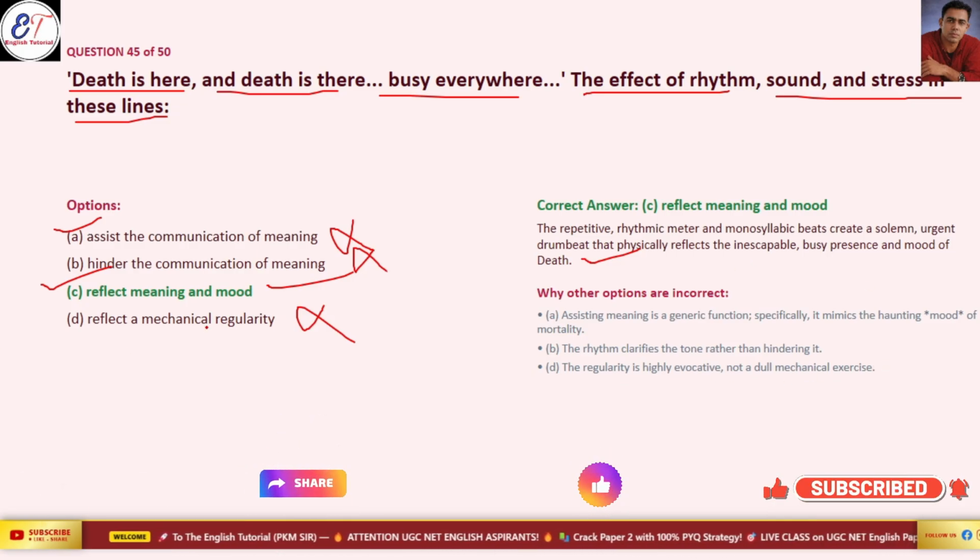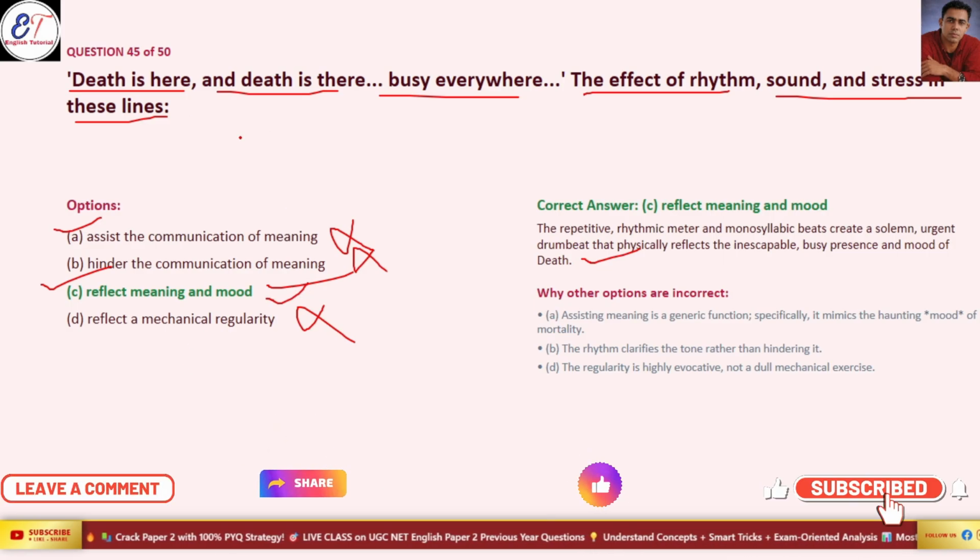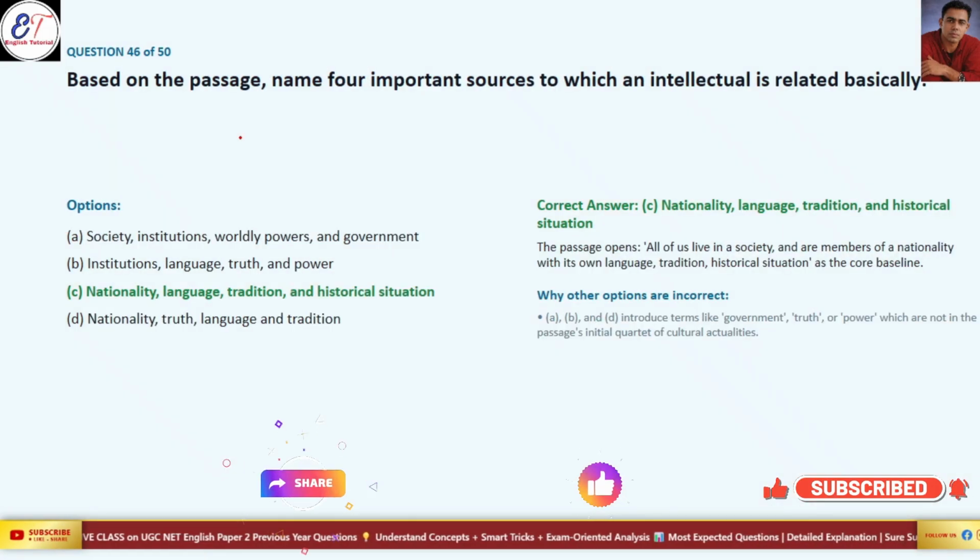So that's why option D is correct. Sorry, wrong answer. Option C is the absolutely correct answer, because it is saying about the mood. If you read the line carefully, you can easily understand.